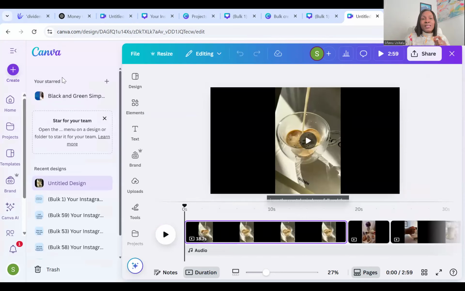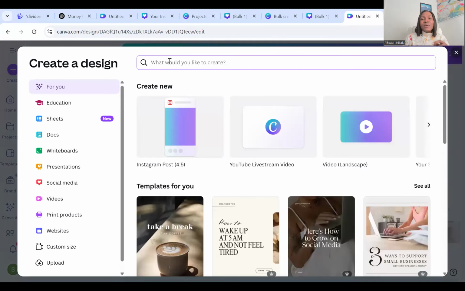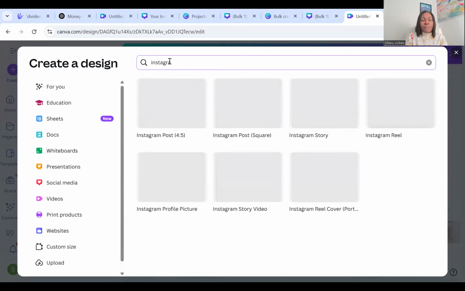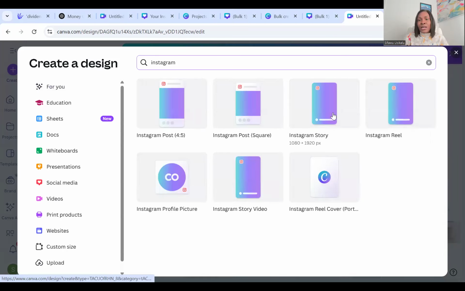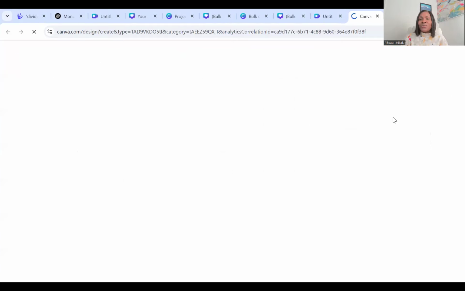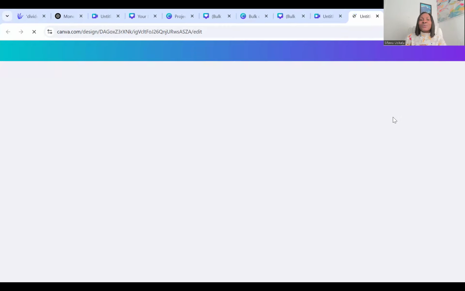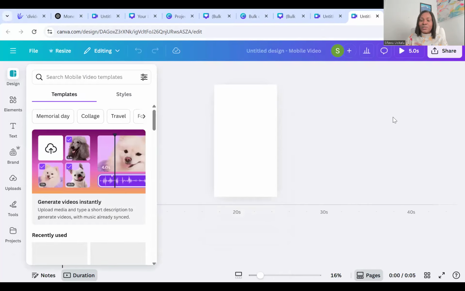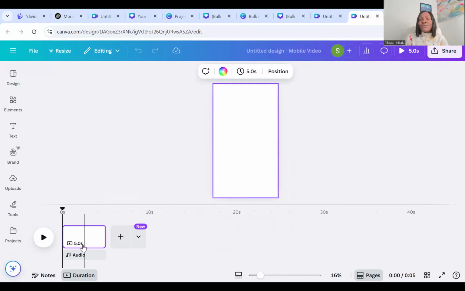So let's go ahead and click on create. And in this part, we're going to search for Instagram as well. Instagram. And we're going to click on reels. So we want to create reels now. The size for reels is 1080 by 1920. So it's a rectangle, it's portrait, right? You can see when you click on this, it tells you 5 seconds. Most of the canvas comes in 5 seconds. That's why I said it's a video, right?